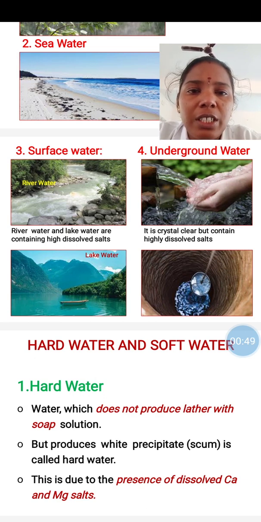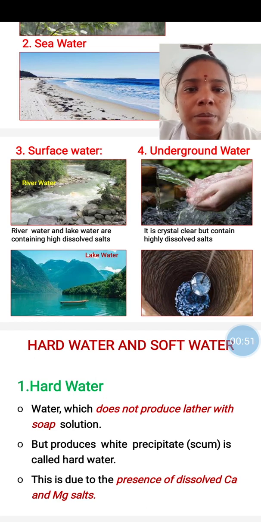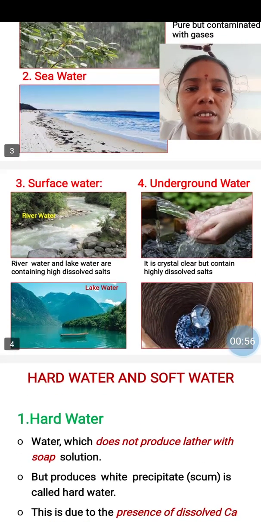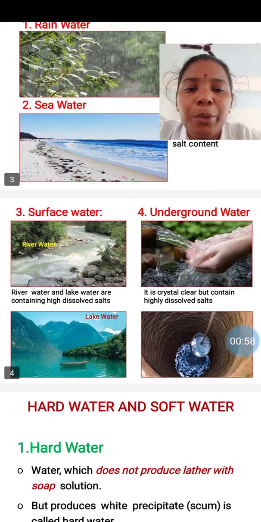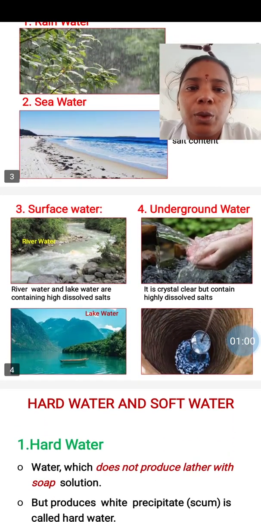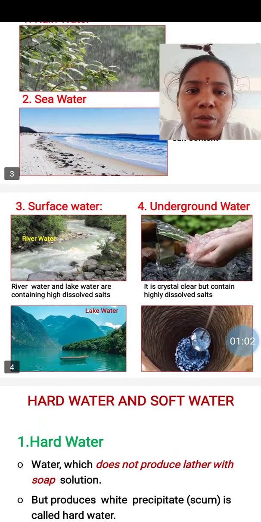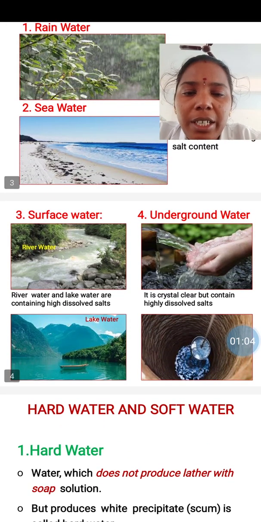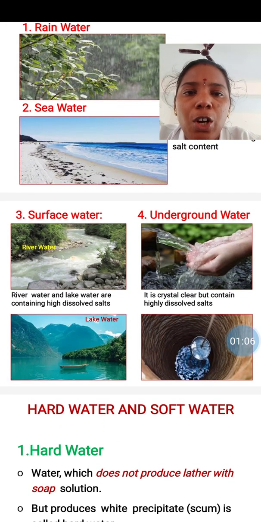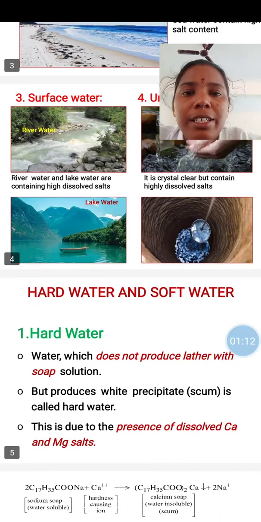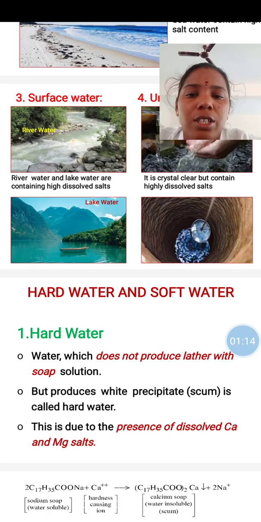But from these, only rainwater is the purest form. But the drawback is it is difficult to collect. The other sources are mostly in impure form. So water treatment is introduced. Water treatment is nothing but the process of removal of all types of impurities from water and making it fit for domestic or industrial purpose. That is water treatment, or water chemistry, or water technology.